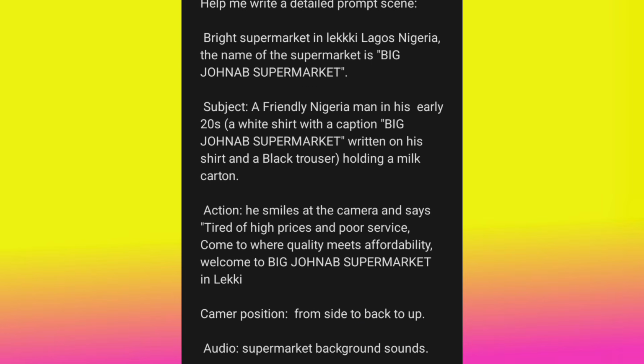And then, one thing that you need to also understand is to write the name of the supermarket, a little bit discretion. Like if you look very well, say Brass Supermarket in Lekki, Lagos, Nigeria. The name of the supermarket is, do you understand? Try to write it like this to ChatGPT, okay? So that ChatGPT will know, oh, the supermarket, this particular firm that I want to generate this video from, the name of the company is so Tino.